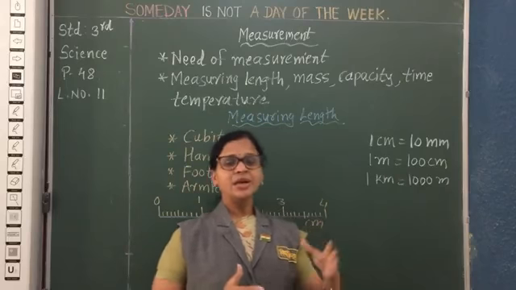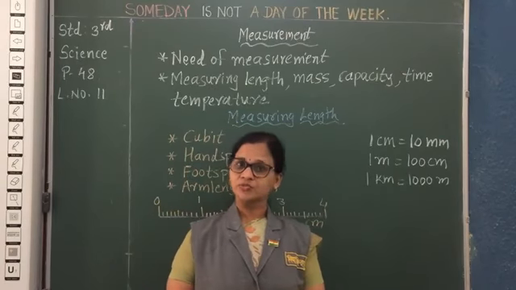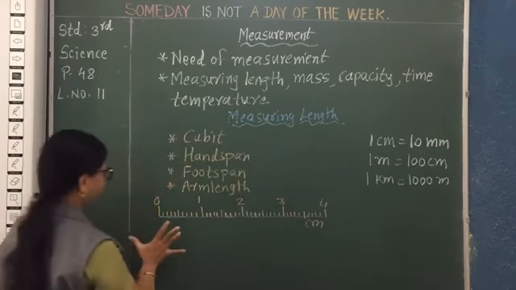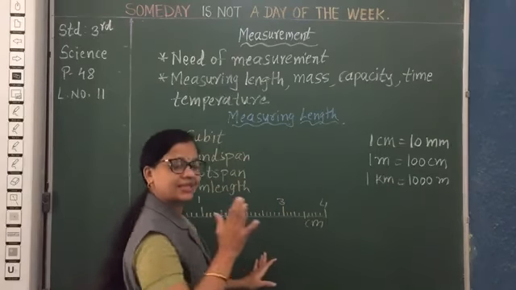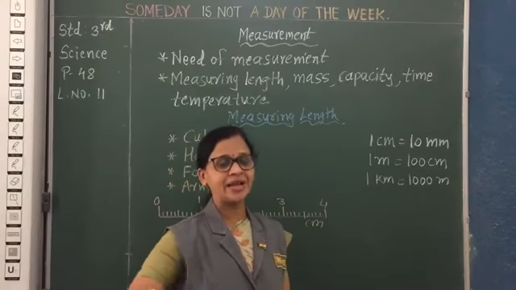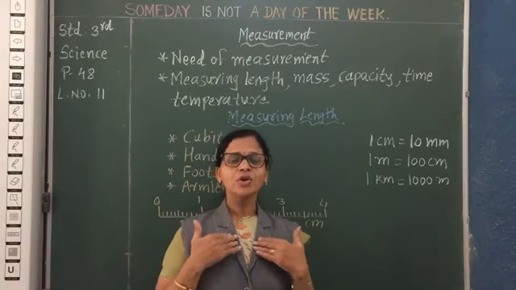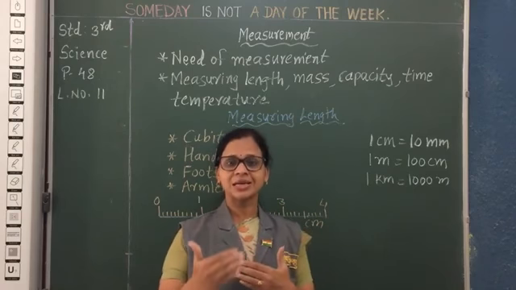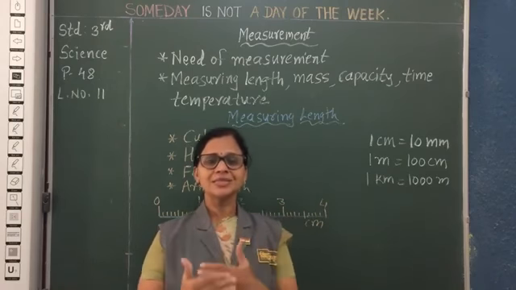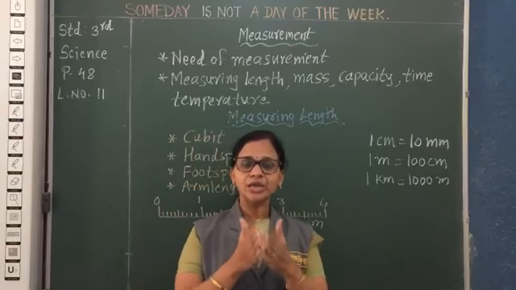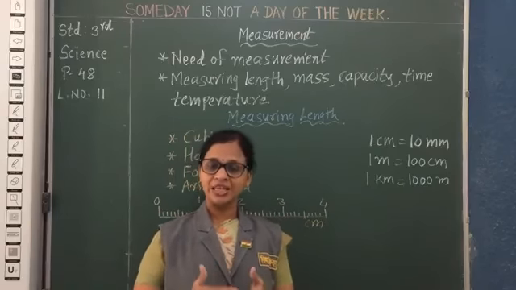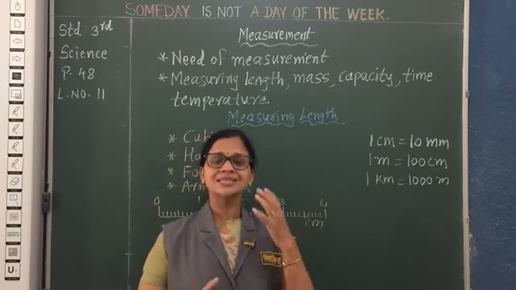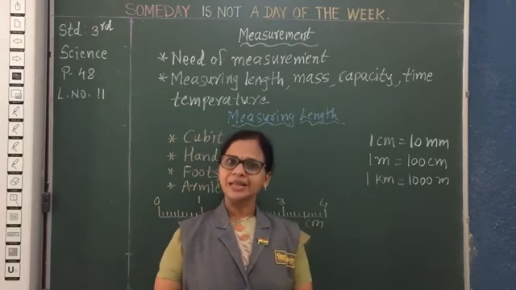But see here, students, is this an accurate measurement for measuring length? No. Why? Because if I measure the length of this blackboard with my hand span, and you measure with your hand span, is it the same? No. Because my hand span is a little bit bigger compared to yours. So it may differ because it depends upon size. So it is not an accurate method to measure length with our body parts. For that reason, we need a standard unit for measuring the length of every object.